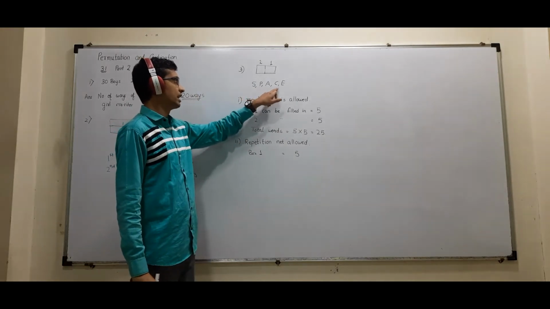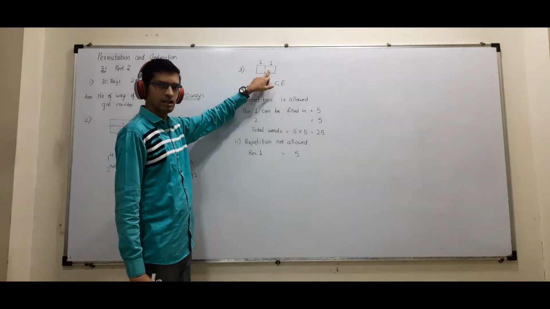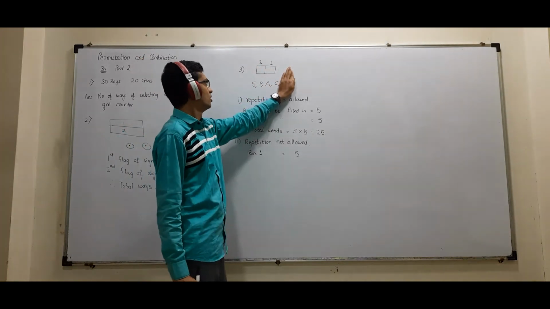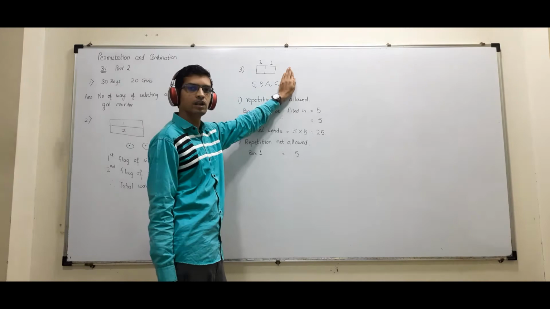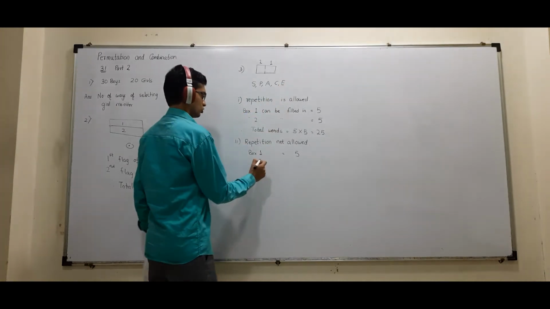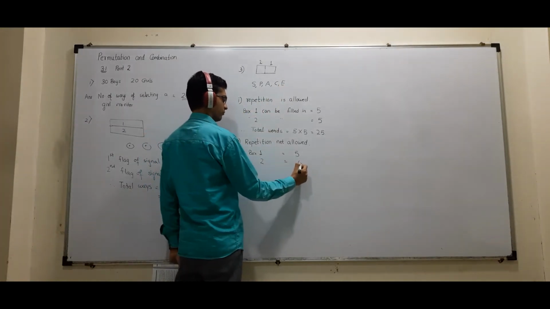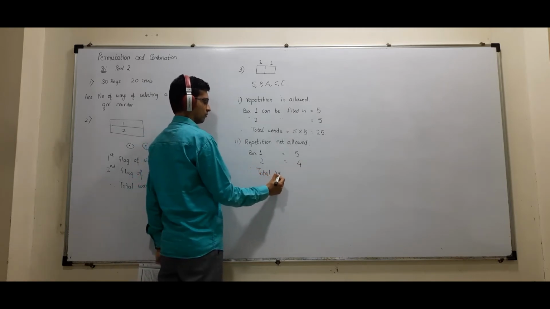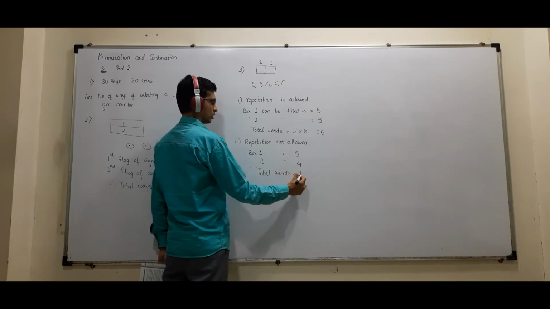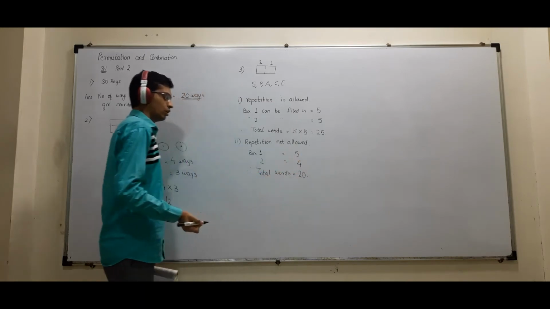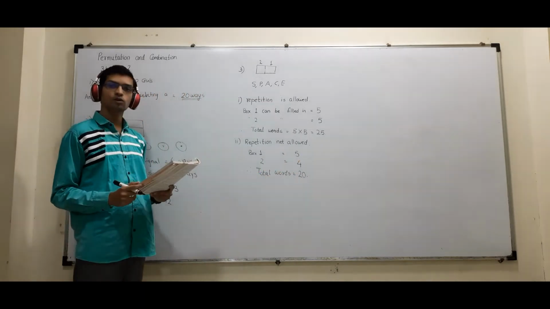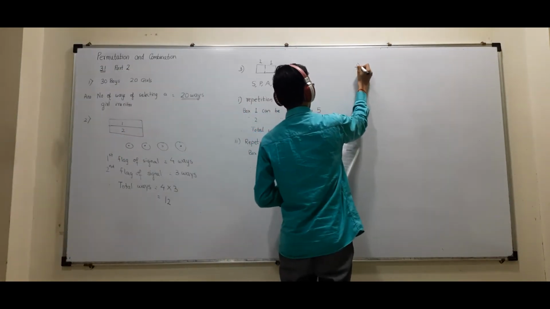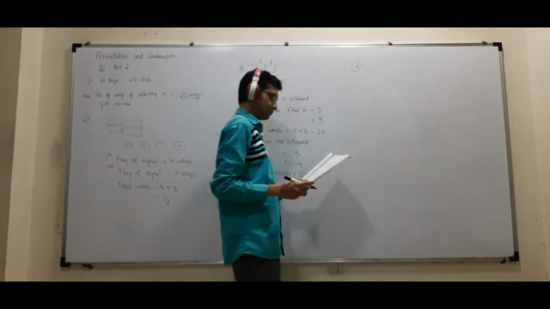If any one of these five letters has come here, that letter cannot come here again. Suppose I skip this. So the second box can be filled in how many ways? 4 ways. So box 2 can be filled in 4 ways. Therefore, total words is equal to 20. Clear?